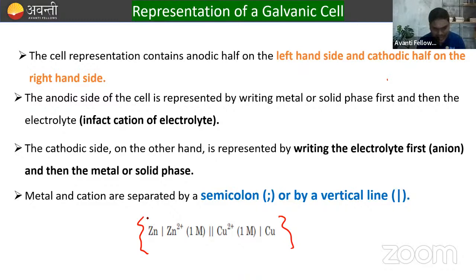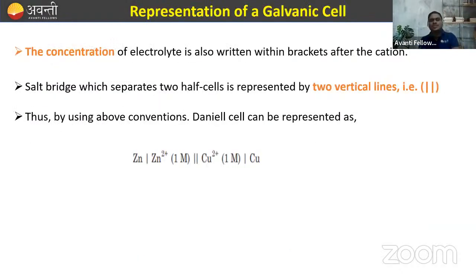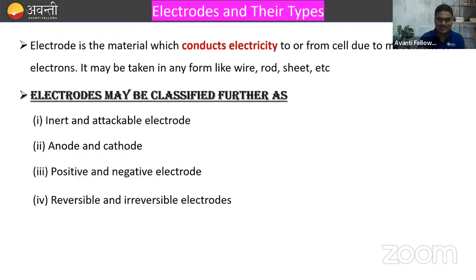So this is how you will represent the galvanic cell. This is the anode side. This is known as anode. This is the bridge. And this is the cathode. So always remember ABC. A is known as anode, B is for bridge, and C is for cathode. Now, in the representation of galvanic cell, the concentration of the electrolyte is also written within the bracket after the cation, right? Salt bridge which separates the two half cells is represented by the two vertical lines. Clear?